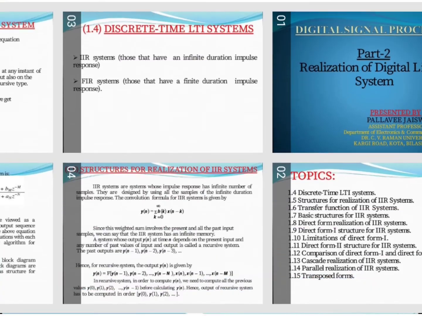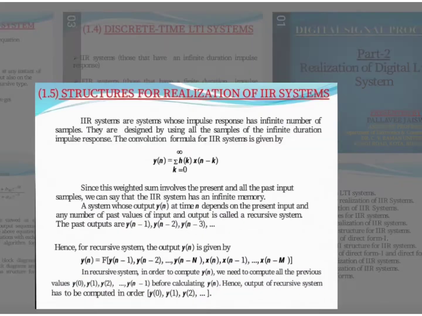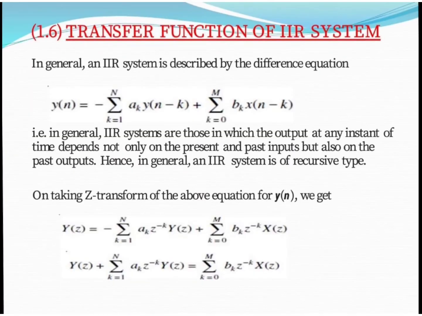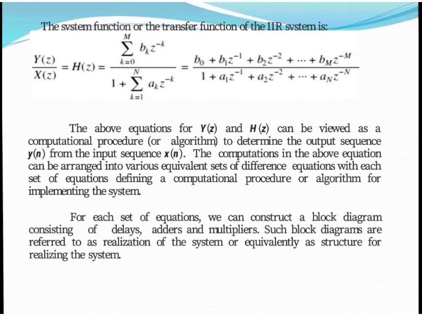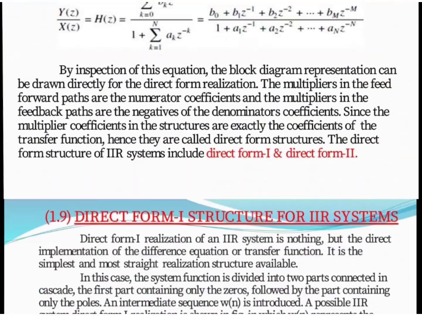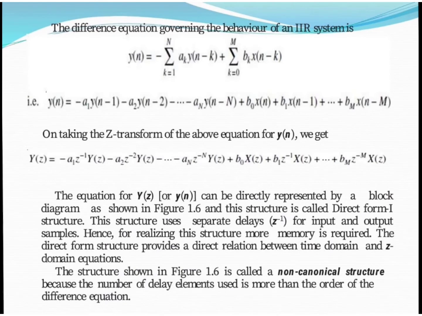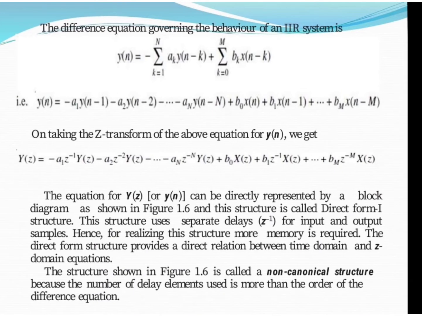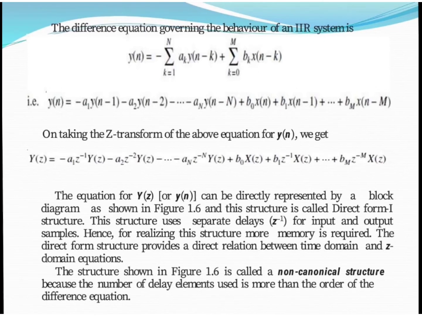Now when we take the z transform of this equation, we get Y(z) for y(n).